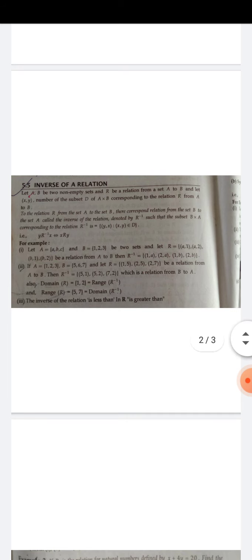You just don't have to learn this, just read it once, just to see what is the method to solve numericals. To the relation R from set A to B, the corresponding relation from set B to A is called the inverse. Inverse means it is the opposite of any relation. Inverse of relation R, R inverse, is the opposite of relation R. The relation will be given in the form of ordered pairs like (A, B), (B, C). You just have to invert. If (A, B) is given, then make it (B, A).